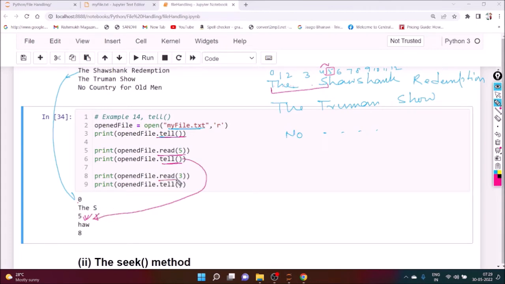Next, read the next 3 characters. Next 3 means what? 5, 6, 7: HAW. So it will print HAW, and the next pointer is what? 8. So if you execute tell, the output is 8. Are you getting it? It's very important, we very much need these seek and tell instructions. So in this way, through tell we can identify the current cursor position.